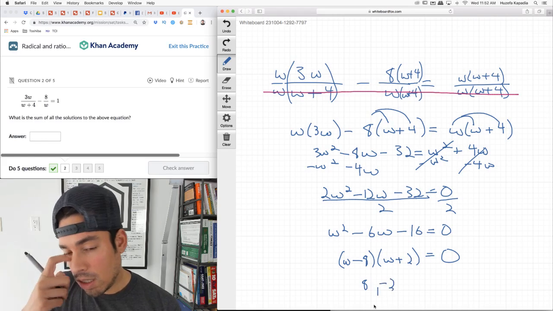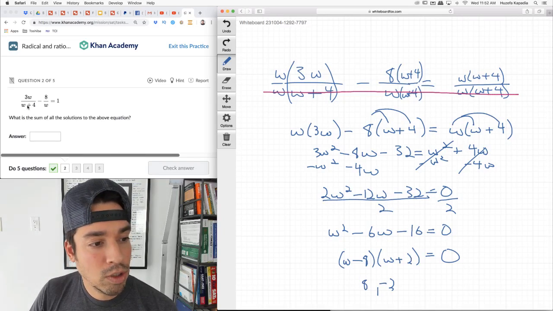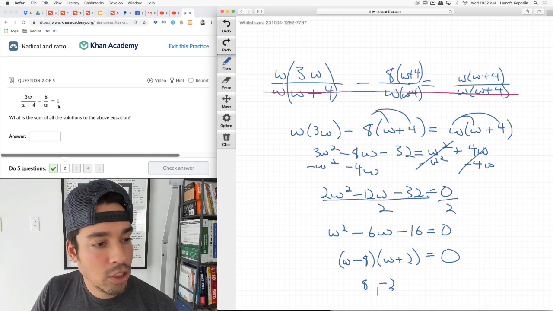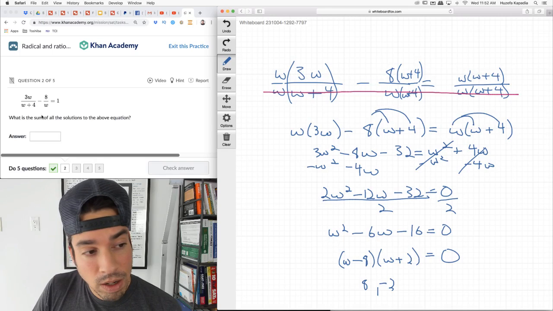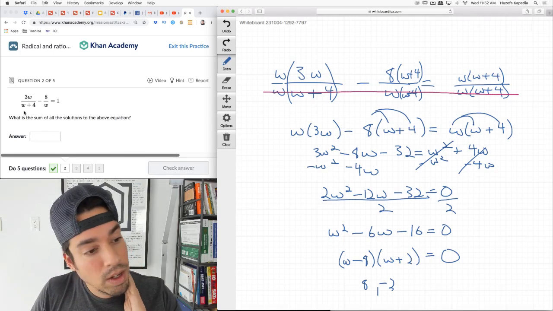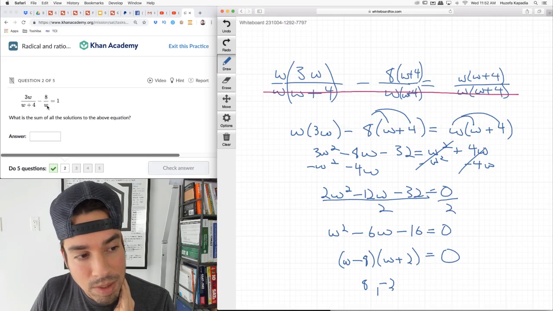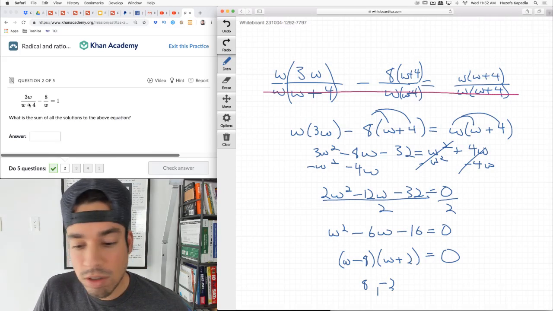And then we just need to make sure that both of these are valid solutions. So again, I'm going to plug them into my original equation, but I don't have to go through the whole process. I just got to make sure that neither of these solutions gives me a 0 in the denominator because I don't have any roots. That's what I have to worry about. 8 does not. -2 does not. I'll quickly mentally, just for fun, make sure that these are good solutions.